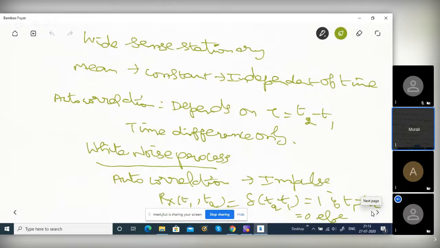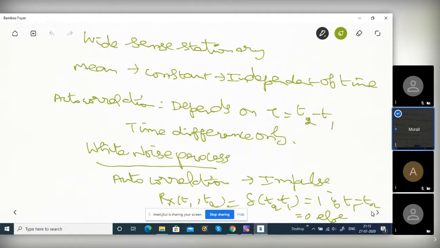Then wide sense stationary. See, there is stationary and wide sense stationary. But wide sense stationary is more important actually, because mostly we will insist on wide sense stationary. Stationary means the PDF of x of t1 equals the PDF of x of t2. At different times the probability density function will be the same actually. The mean is the same, the probability density function will be the same. That is strict sense stationary. We don't insist on that. We'll call something less stringent. Stationary is more stringent actually. We will not go for that.